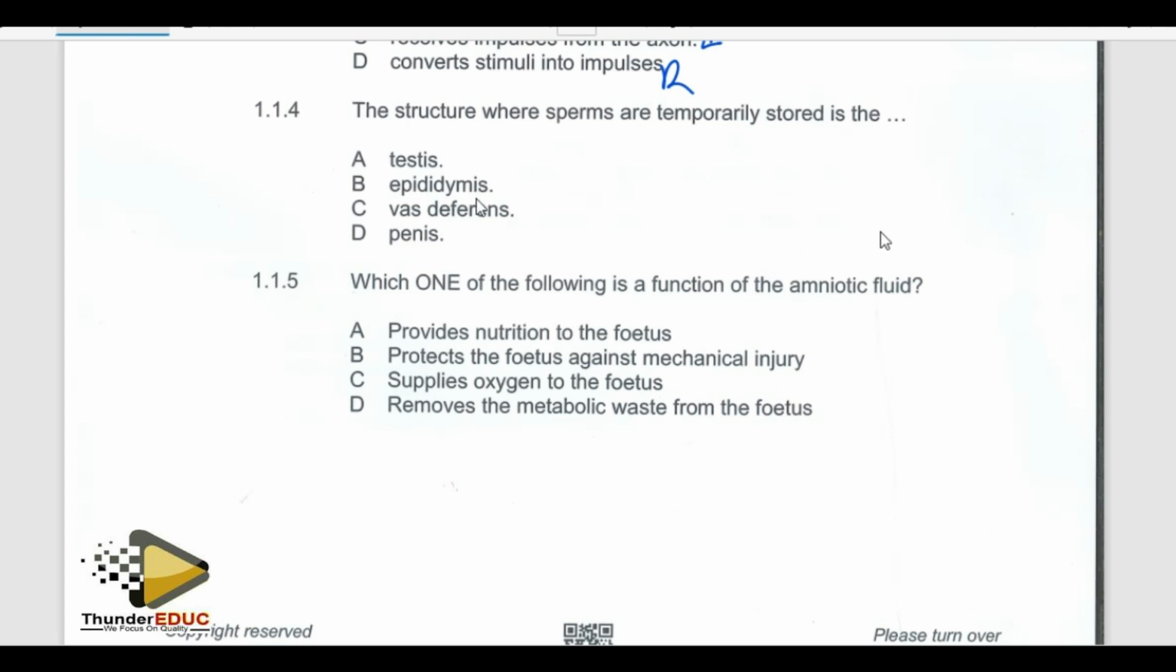when sperms are being produced in the seminiferous tubes, they are not yet mature to full capacity. So what do they do? These sperms go to the epididymis and stay there for a short period of time so that they can mature fully, and then they can be used for fertilization. So the answer becomes B. D, this is the vas deferens. The vas deferens is just a tube which transports sperms from the epididymis to the ejaculatory ducts and penis. Obviously, everyone knows the penis, even if we don't explain it.